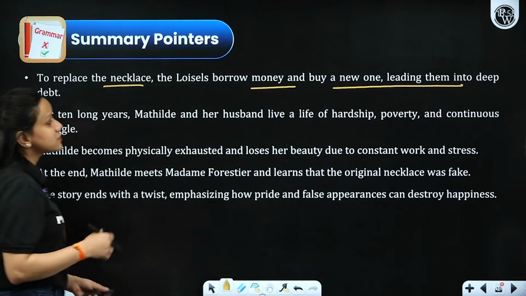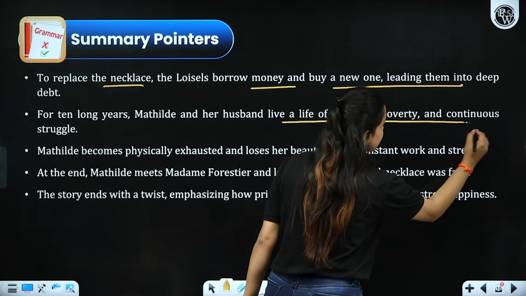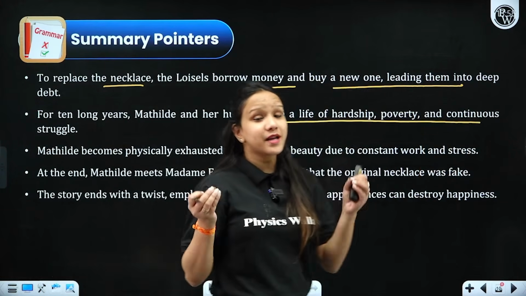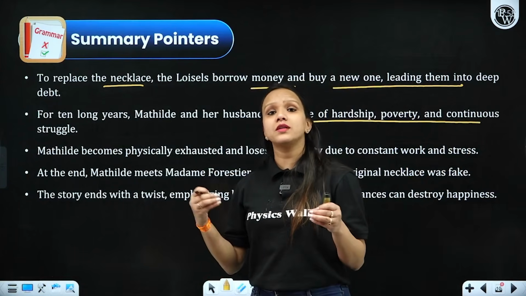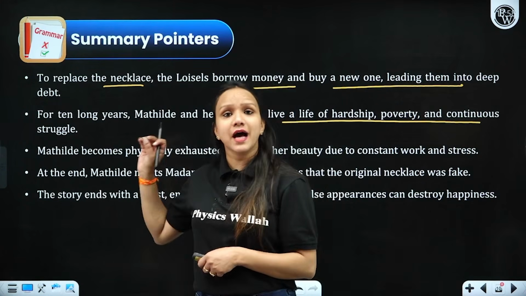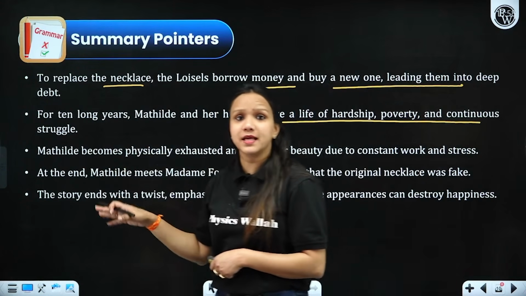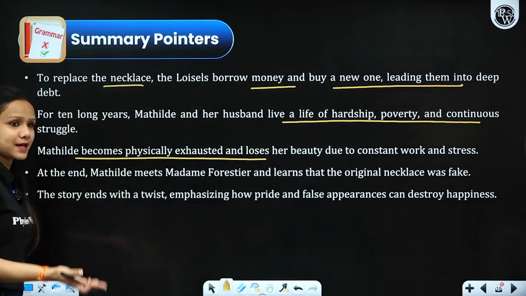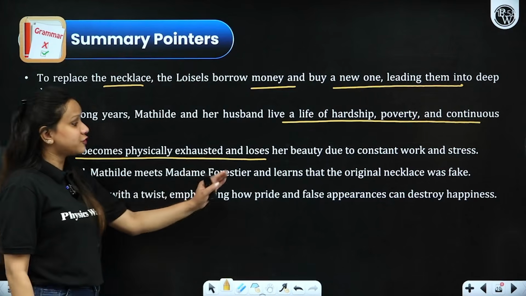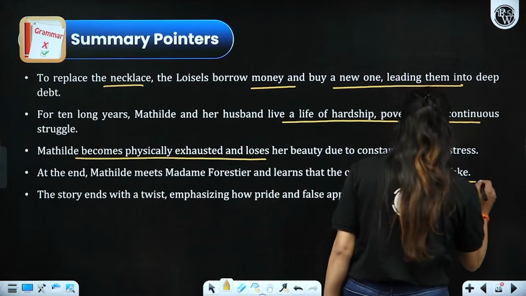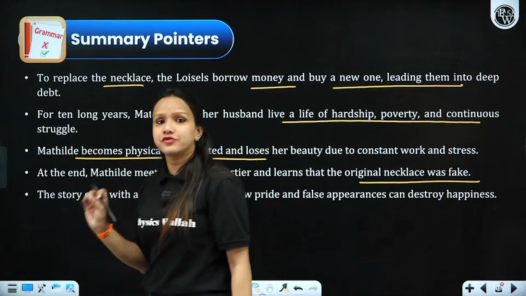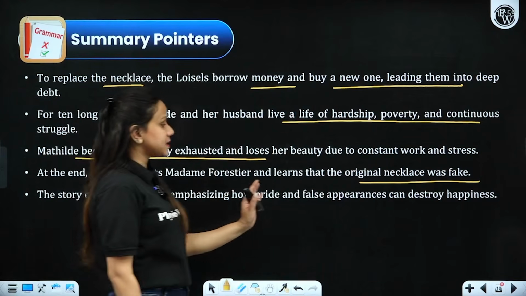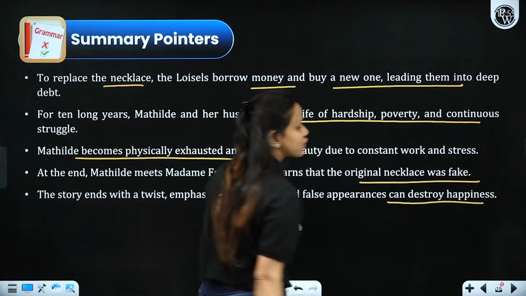For 10 long years, her husband and she had to live in poverty, and she became so dull because she had to do all the household work herself. They did not even have a maid by this time, they did not have a cook by this time. All right, dear students, so she became physically exhausted and weak. She started looking dull also. Then at the end, Matilda meets Madame Forestier and learns that the original necklace that was given to her was actually fake and did not cost much. All right, the story ends with a twist emphasizing how pride and false appearances can destroy happiness.